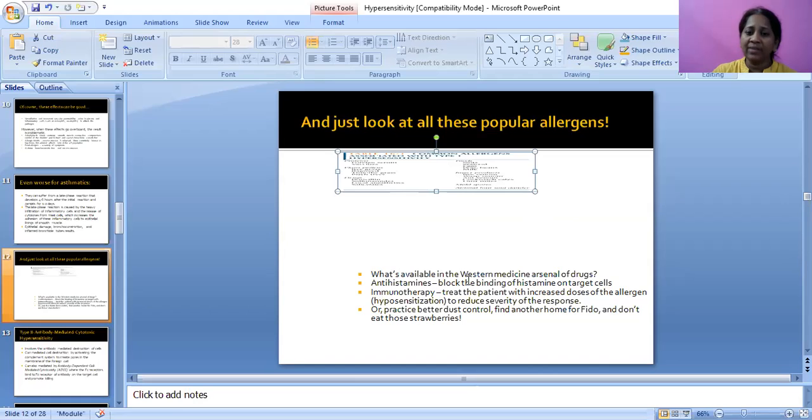What is available in Western medicine? For this, what are the medicines available? Antihistamines block the binding of histamine on target cells. Immunotherapy, hyposensitization to reduce the severity of response, or practice better dust control, find another home, and don't eat those strawberries that do not suit your body.